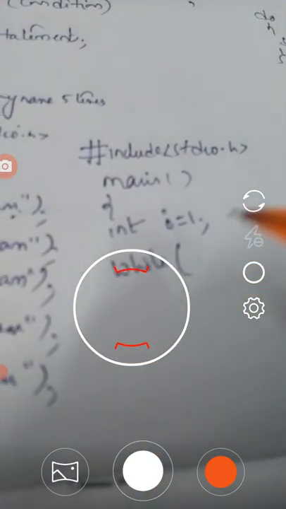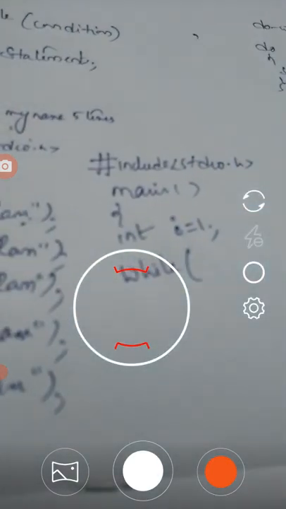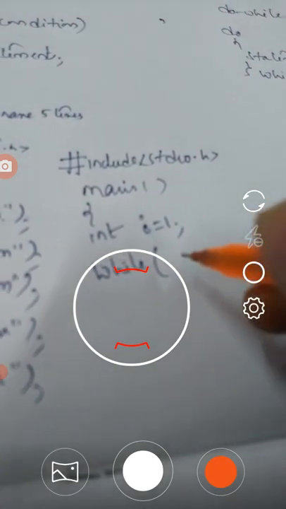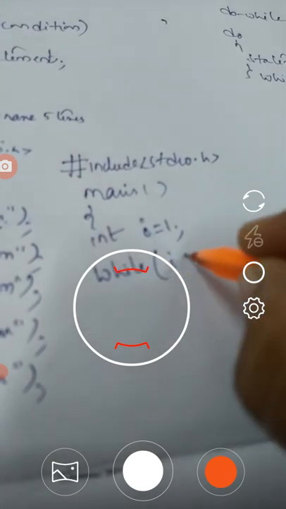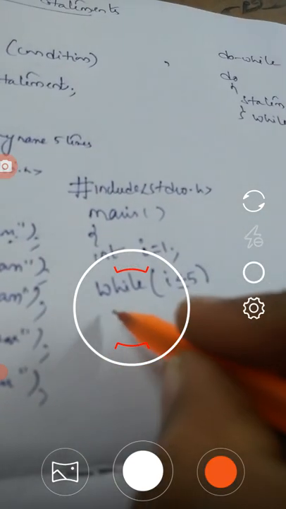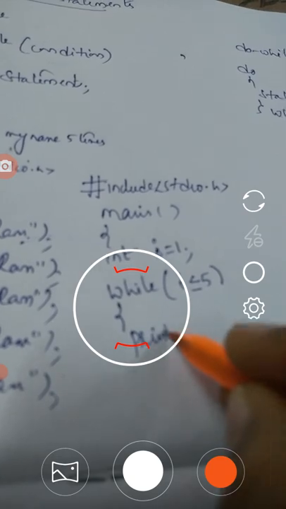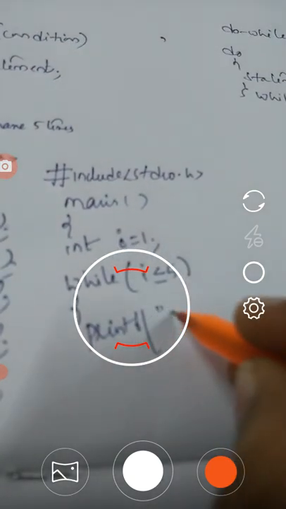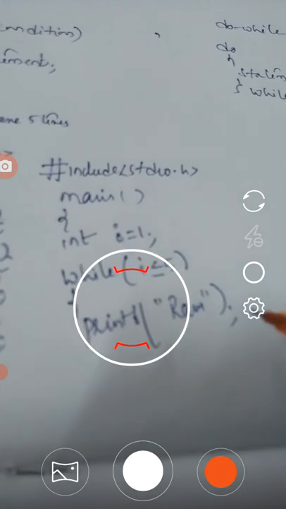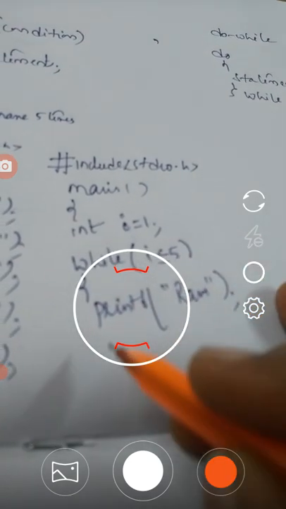While, what is my condition? I am going to print this Ram value 5 times, so I am using a relational expression here: i less than or equal to 5. This is my condition. After that, what you want to print should be written here: printf Ram. I print this Ram text 5 times.